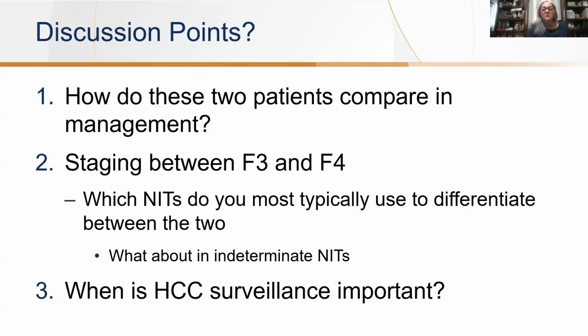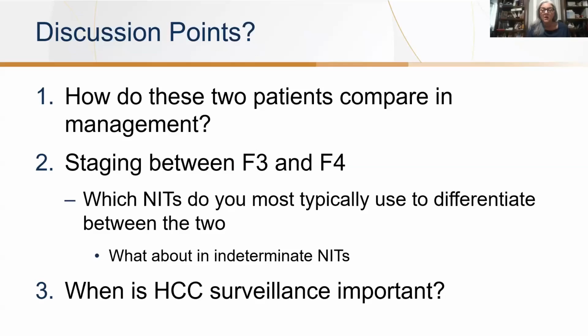So as far as how they differ in management, the main thing you want to look for is the sequela of portal hypertension in a patient with F4. So definitely want to do a screening EGD to make sure there are no varices. If he does have varices, you could consider adding carvedilol or another beta blocker for prevention.